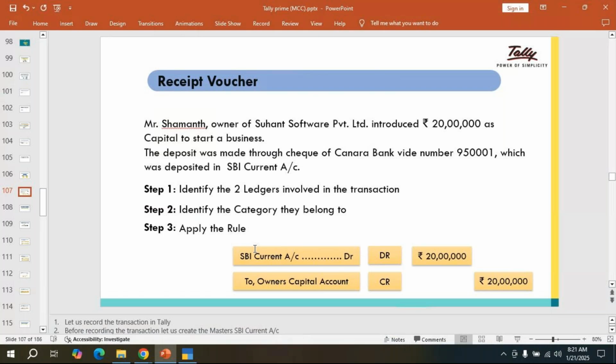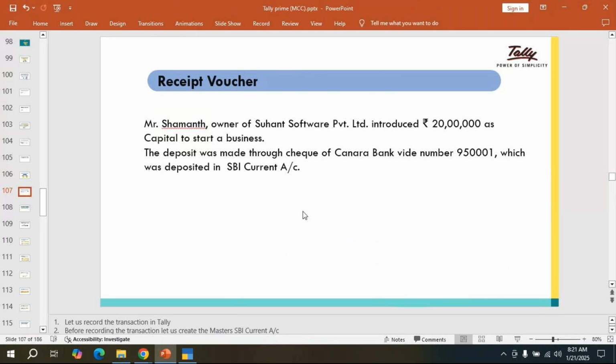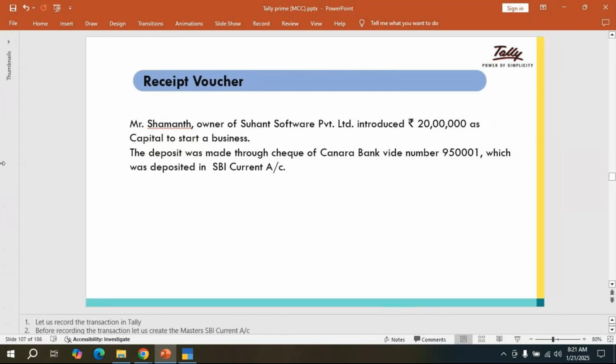Okay, next here, in our last class we did some details. Some example they gave for a receipt voucher. The owner is introducing the capital account to run the company, or to start the business. Now, example: Mr. Shamant, owner of Suhan Software Private Limited, introduced 20 lakh as capital to start a business. The deposit was made through a cheque of Canara Bank. So he is going to give the Canara Bank cheque.